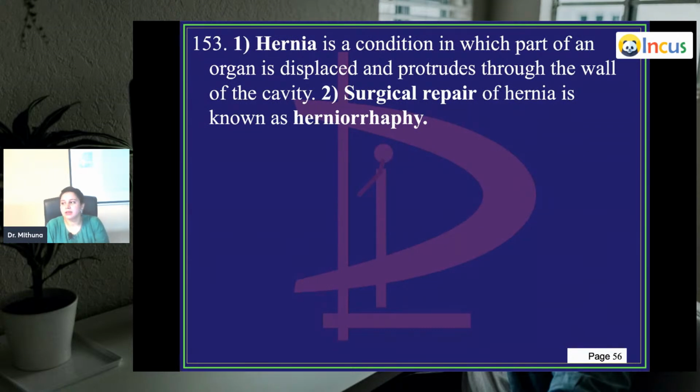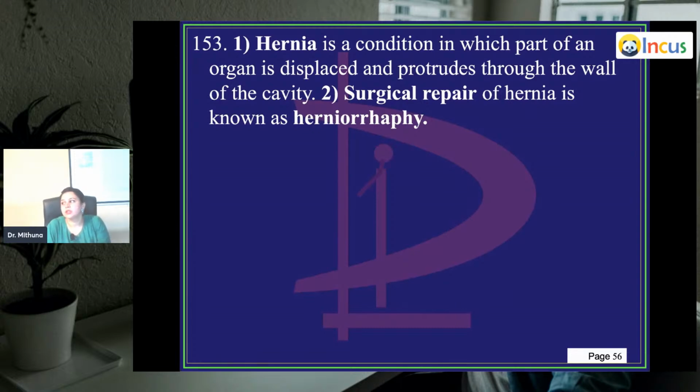Normally hernias, if you feel as a doctor that it's going to undergo any kind of strangulation, or if it's an irreducible hernia, then in such cases you recommend surgery because you don't want the patient to end up in a strangulation.